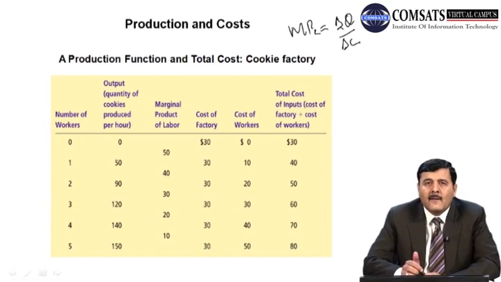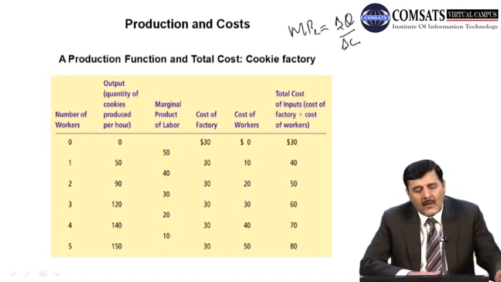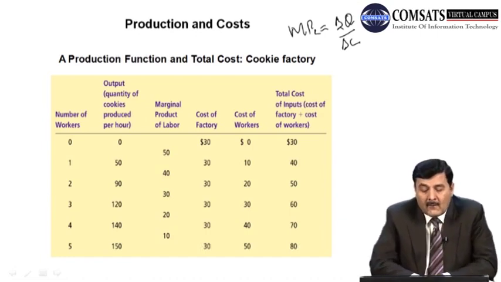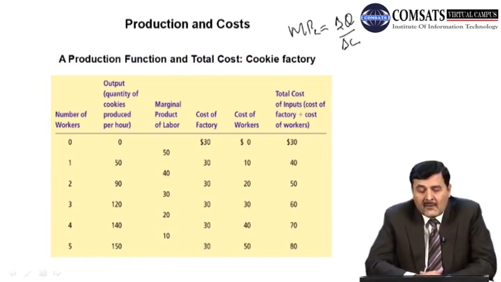That is 50 minus 0, Q2 minus Q1. Change in labor is 1 minus 0, so 50 units of output is the marginal product of labor. And of course the fixed cost is $30. Now the cost of this worker is 10 and then the total cost is 40.